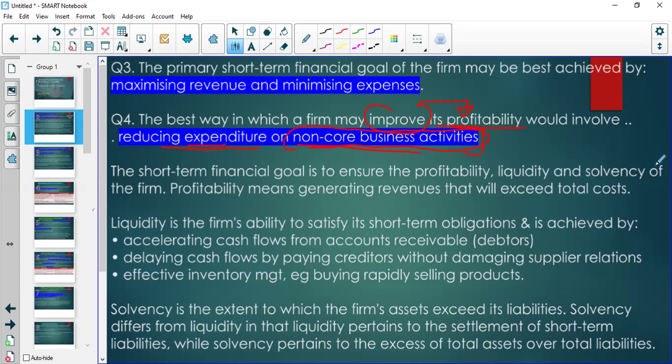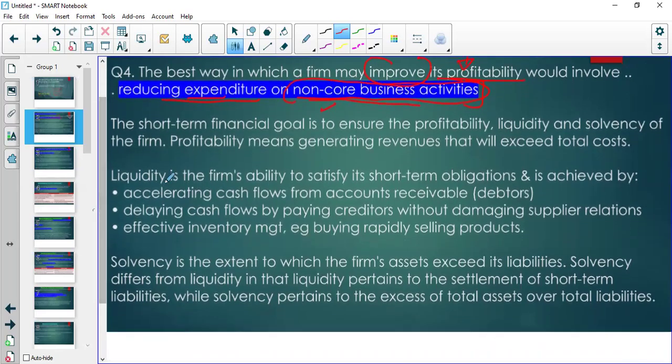Right. So basically, that's the concept of short-term goals and the goal of the financial manager. And we also talk about some of the short-term financial goals.